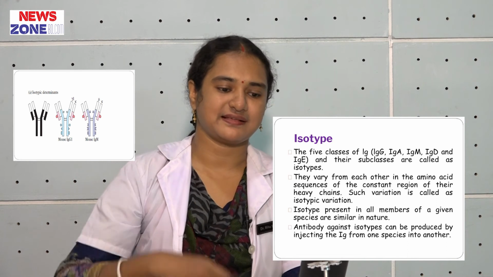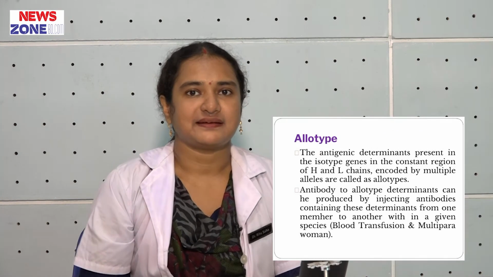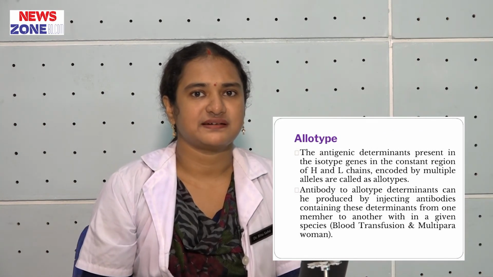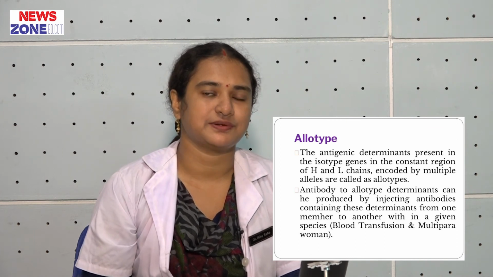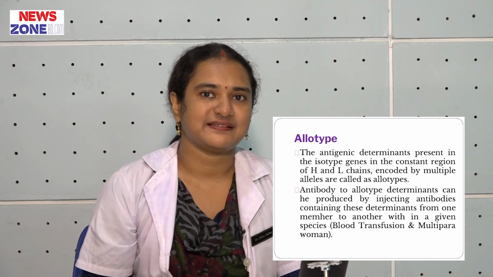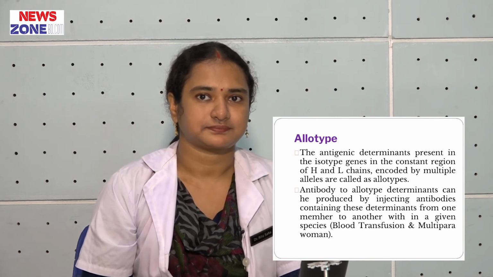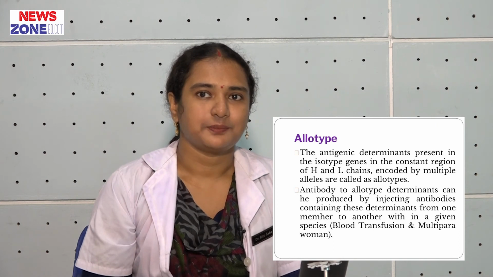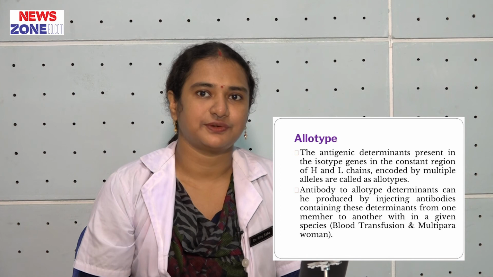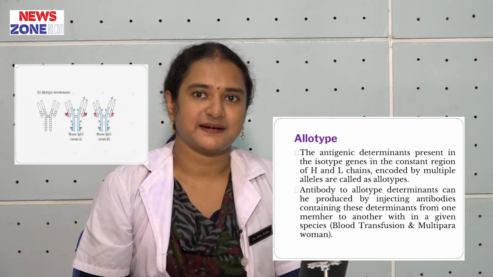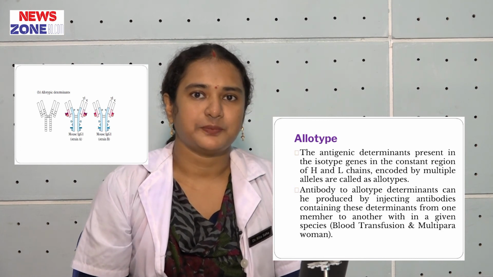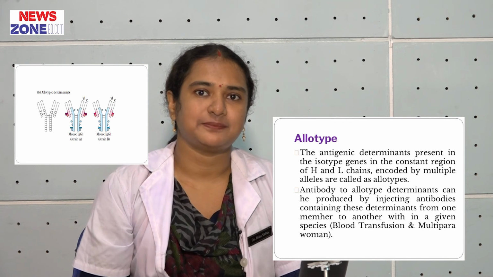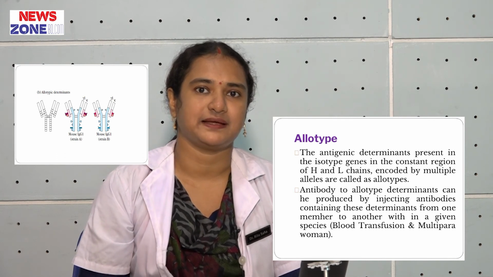Now, we are going to discuss allotype. Allotype is an antigenic determinant present in constant region of heavy and light chain, but they have allelic variation. That means, in a similar species it is the same, but it may have allelic variation. So, in the same species, different individuals have allotypic antibody. Example, multipara woman or repeated blood transfusion disease like thalassemia.